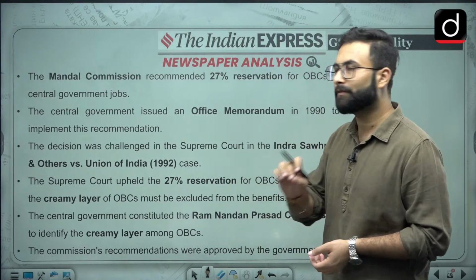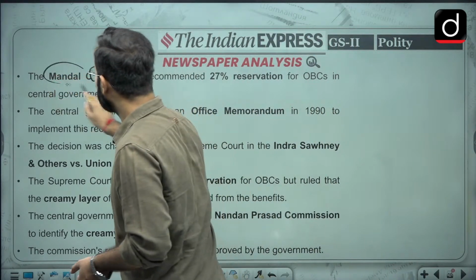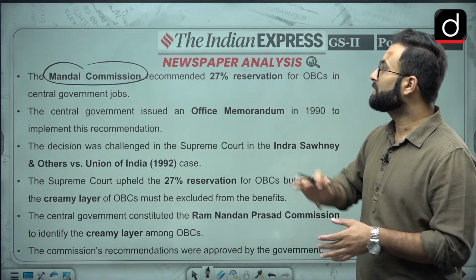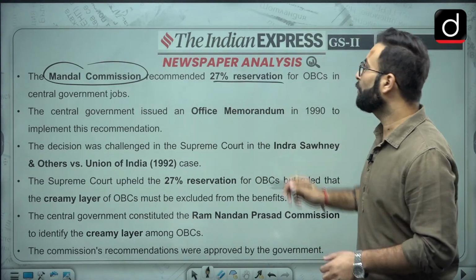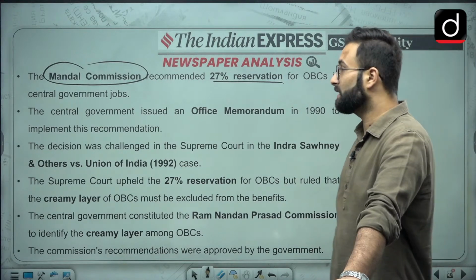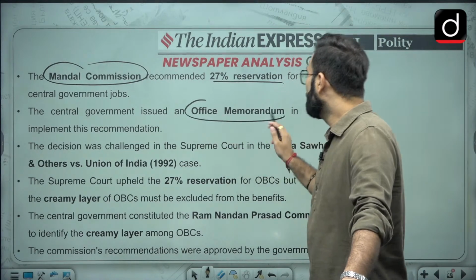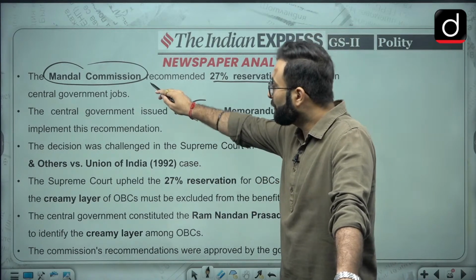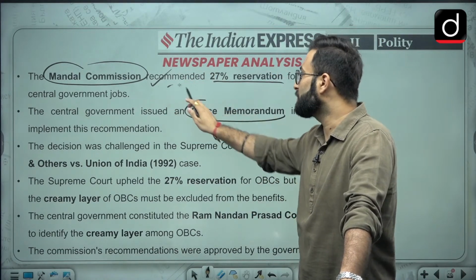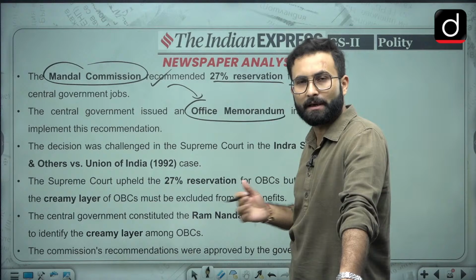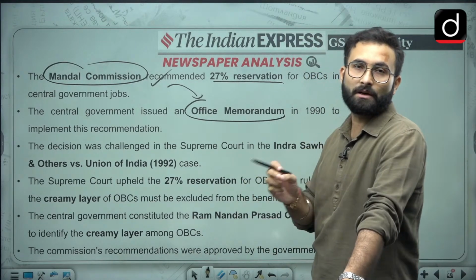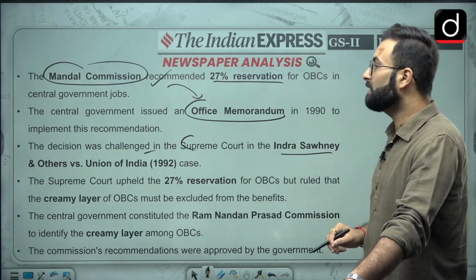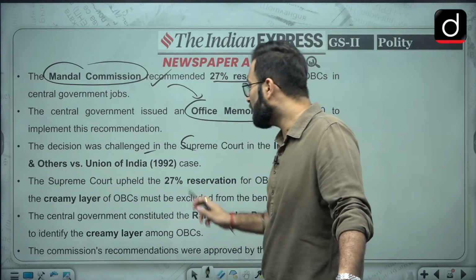Everyone knows that the Mandal Commission recommended OBC reservation of 27%. The Mandal Commission recommended 27% for the OBCs in central government jobs. The central government issued an official memorandum in 1990 to implement the recommendation. So this recommendation was accepted, and the central government went for the memorandum to implement it, but then it was challenged in the court. The decision was challenged in the Supreme Court in Indra Sawhney and others versus Union of India in 1992.